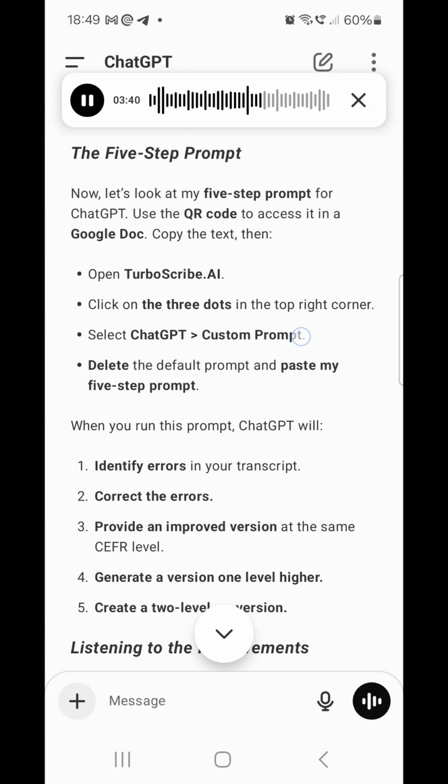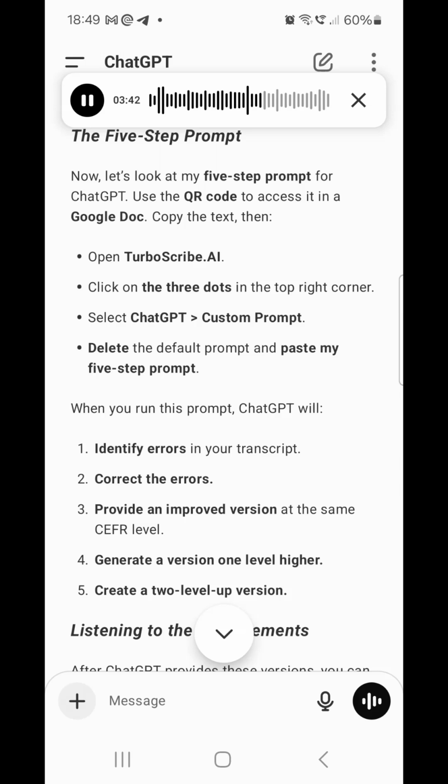The 5-step prompt. Now let's look at my 5-step prompt for ChatGPT. Use the QR code to access it in a Google Doc. Copy the text, then open Turboscribe.ai. Click on the 3 dots in the top right corner. Select ChatGPT Custom Prompt. Delete the default prompt and paste my 5-step prompt.